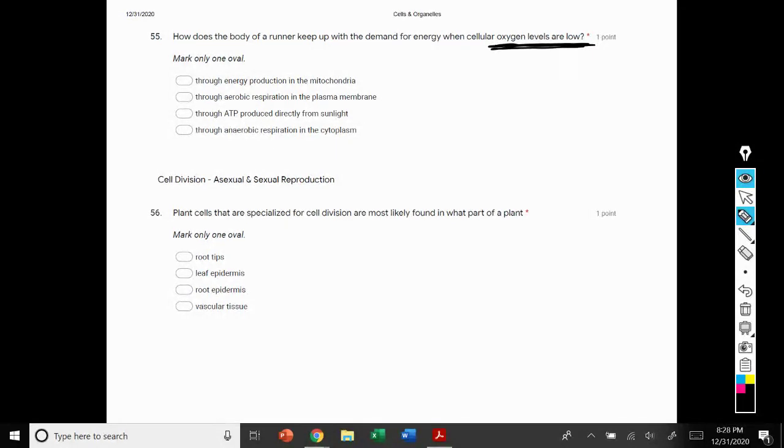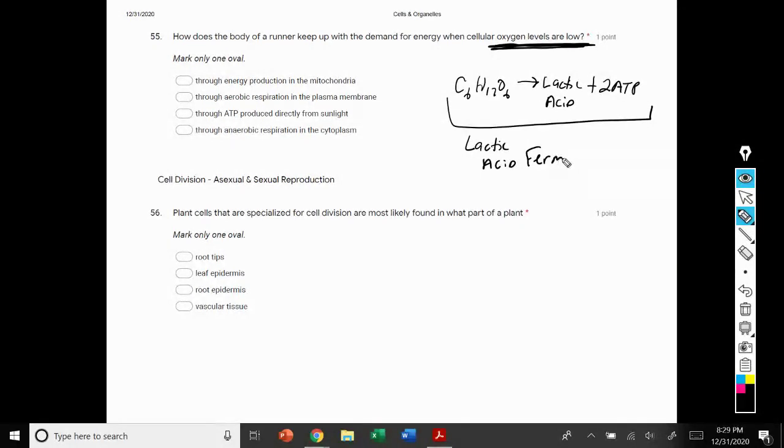So when oxygen levels are low, what runners do, as well as other animals, is they switch to a type of fermentation known as lactic acid fermentation. And so this is what we do when we're running low on oxygen. So you can feel that burning sensation in your muscles when you're doing strenuous exercise. And this is called lactic acid fermentation, which is a type of anaerobic process.